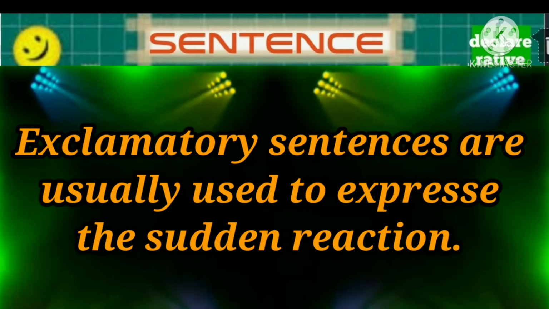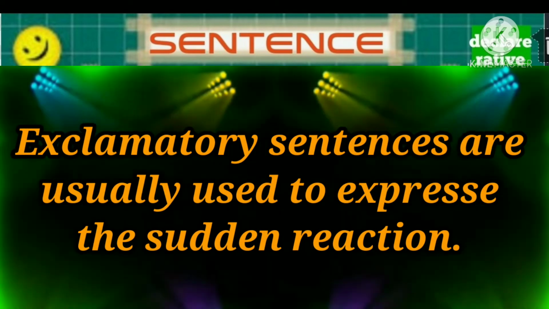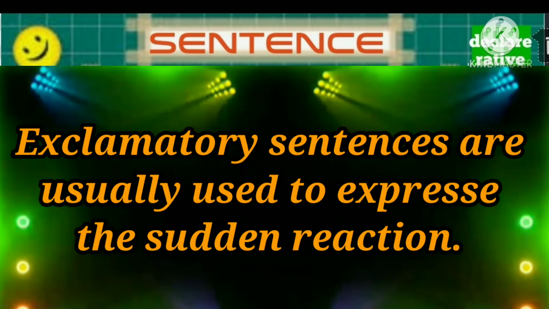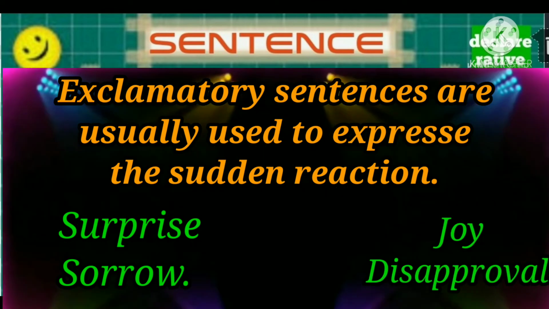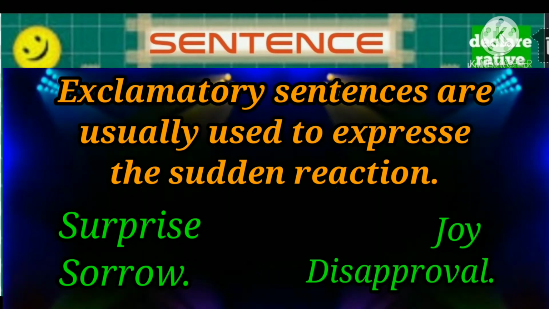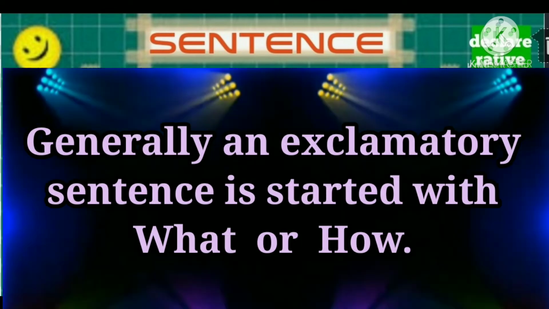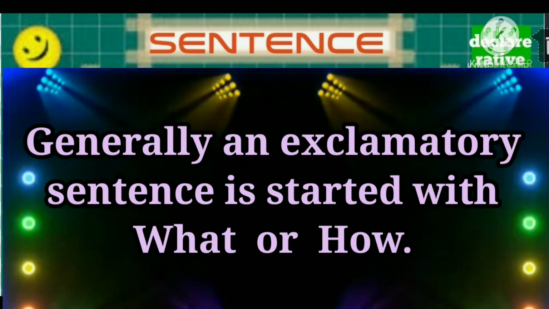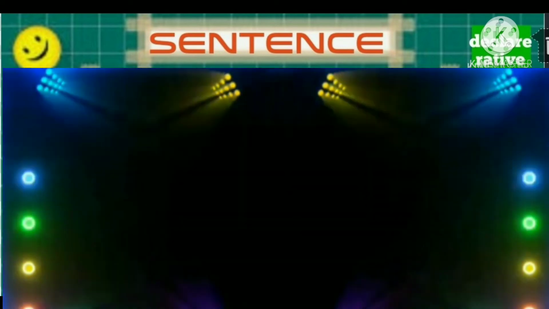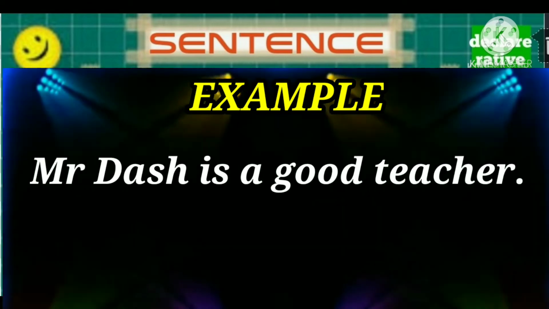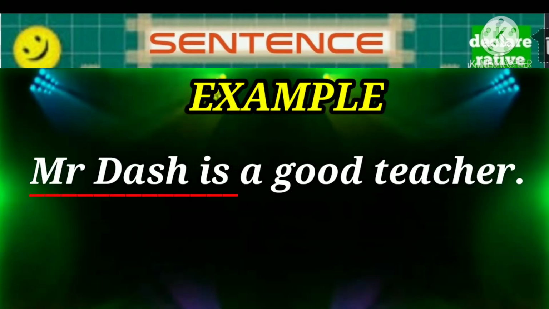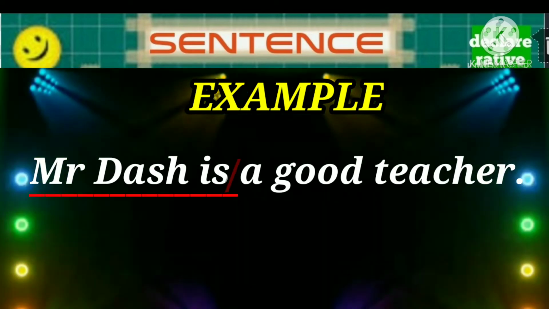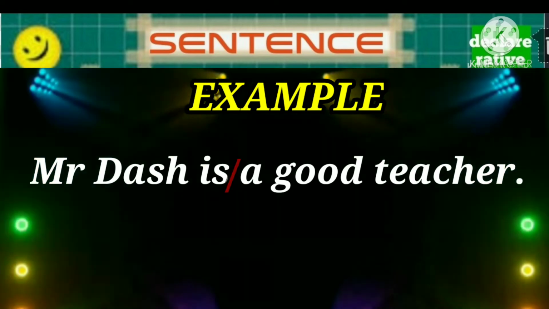Now let's discuss the exclamatory sentence. Exclamatory sentences are usually used to express the sudden reaction of a person, like surprise, sorrow, joy, disapproval, etc. Generally, an exclamatory sentence starts with what or how. Example, Mr. Das is a good teacher. First divide the sentence after the verb. The first part is Mr. Das is, and the second part is a good teacher.